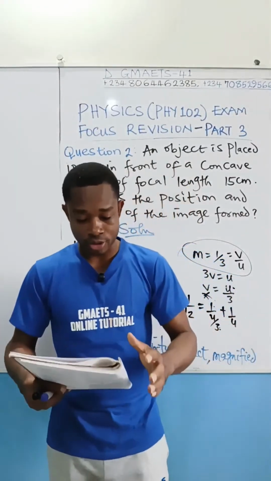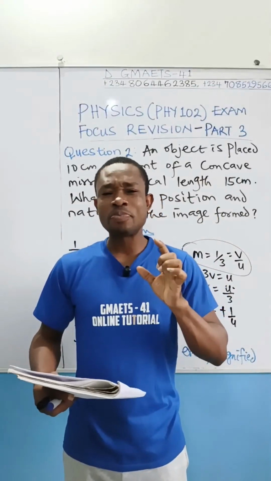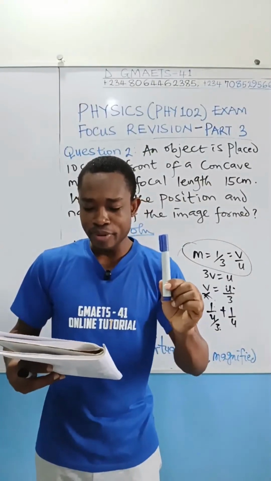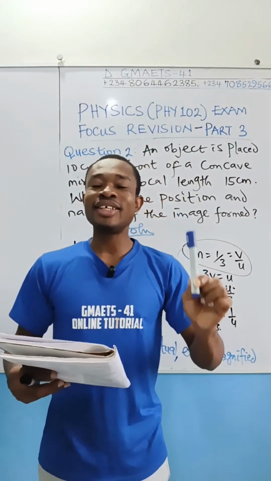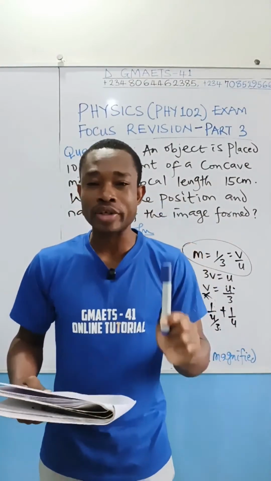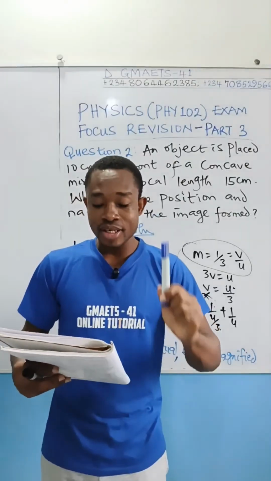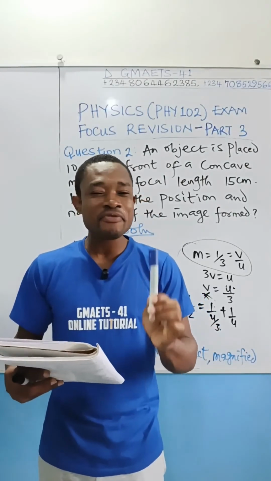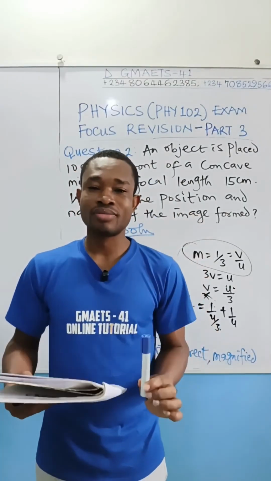Listen and listen very good. A pencil is placed vertically between a concave mirror and its focal point. I repeat. A pencil is placed vertically between a concave mirror and its focal point.